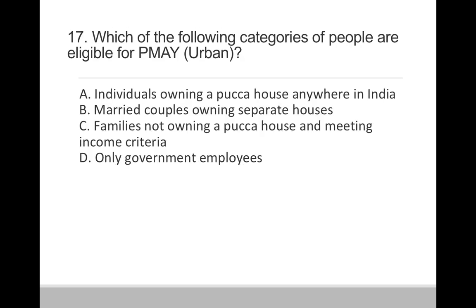Question 17. Which of the following categories of people are eligible for PMAY urban? Option A, individuals owning a Pakka house anywhere in India.